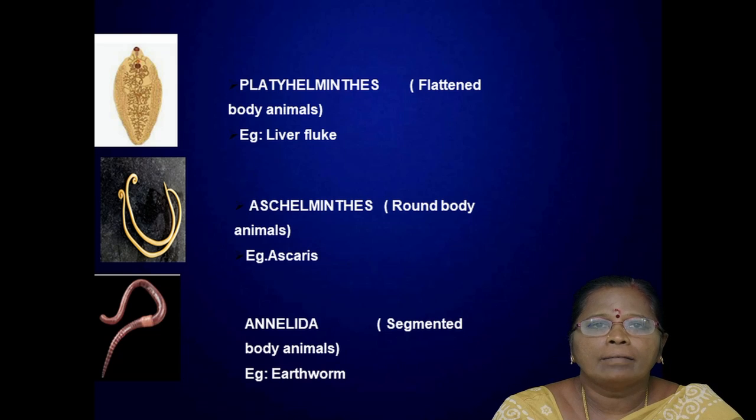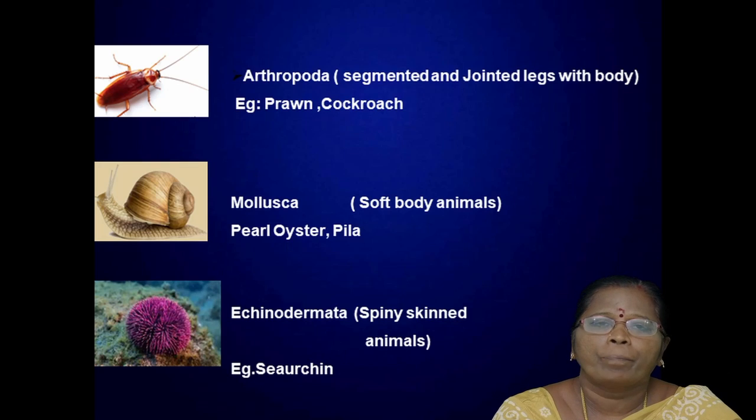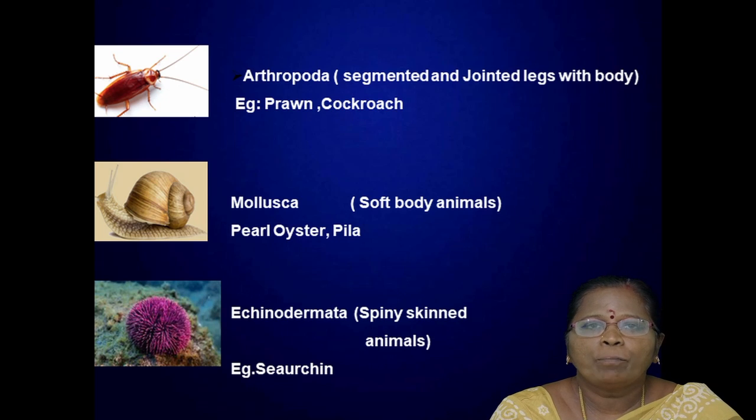Here the organisms' bodies are segmented into many metameres. That is, the segmented animals are placed under the Annelida. And the next phylum, Arthropoda, its body is segmented. That means the body is divided into head, thorax and abdomen. So these organisms are placed under the Arthropoda.